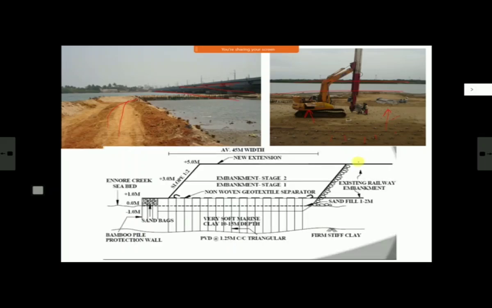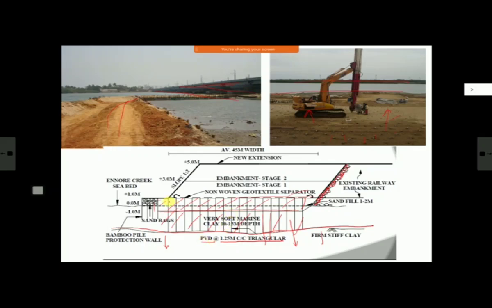And if you see the section, this was the existing embankment. Some sort of embankment protection, pitching and all, against the displacing water is there. Then this is your seabed, very soft marine clay, and below that also firm stiff clay. So they have filled this area also in normal soil, and then they have done the sand fill on this natural ground level. This is actually the drainage layer through which water will be drained out. And these are the PVDs at 1.25 meter center to center, in a triangular pattern.